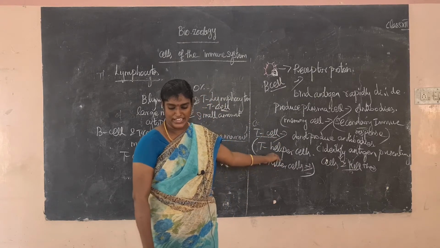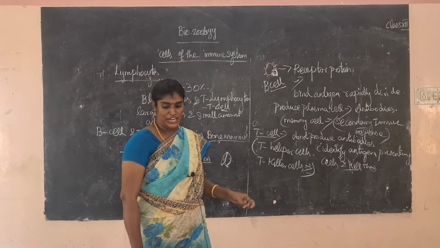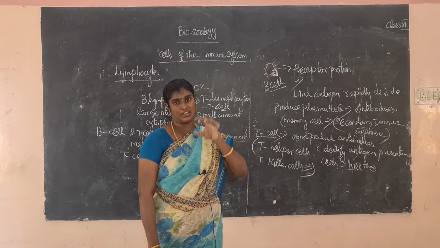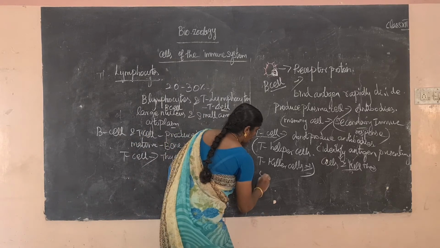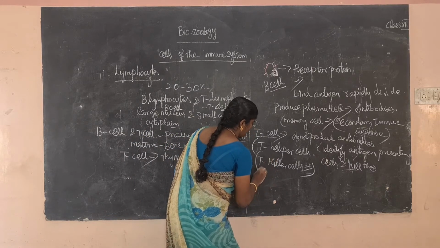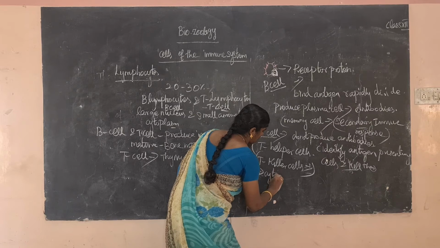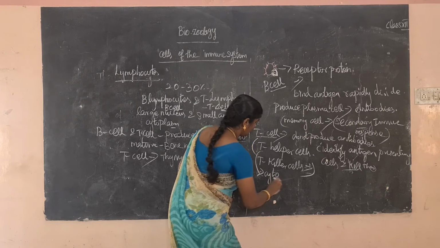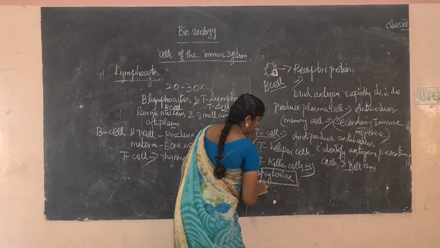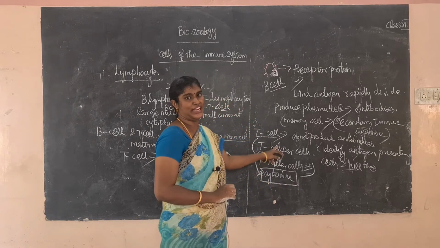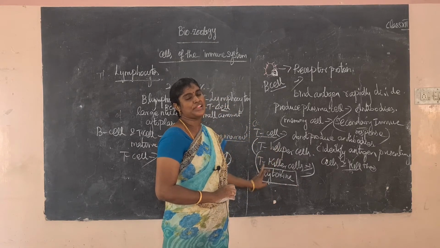So what is a T helper cell? The helper T cell secretes some chemical substance that is called cytokine. The T helper cell தான் secrete பண்ணும். The substance பேரு cytokine. It is a very important word. What is cytokine? T helper cell secretes the chemical substance that is called cytokine.